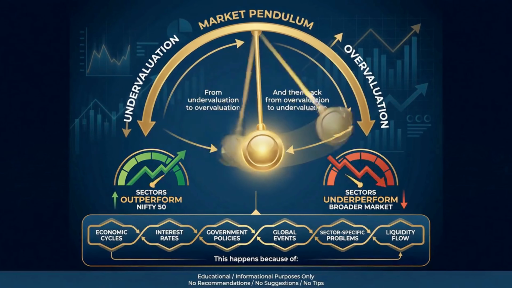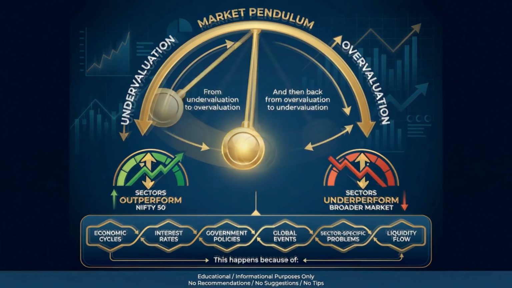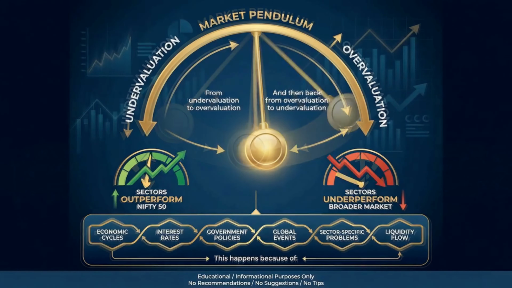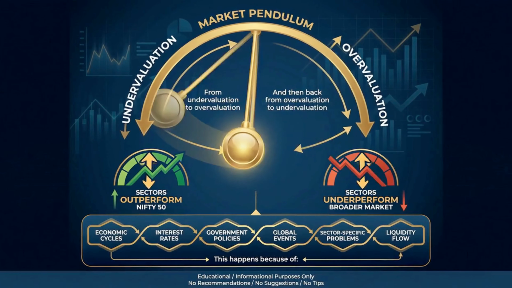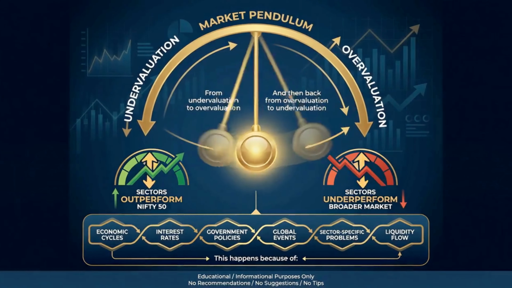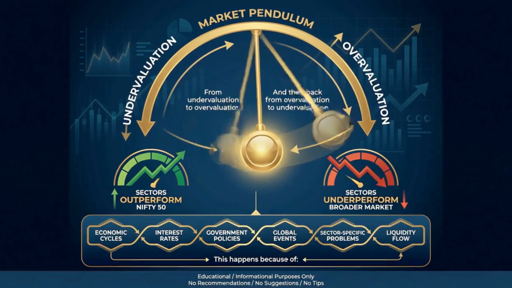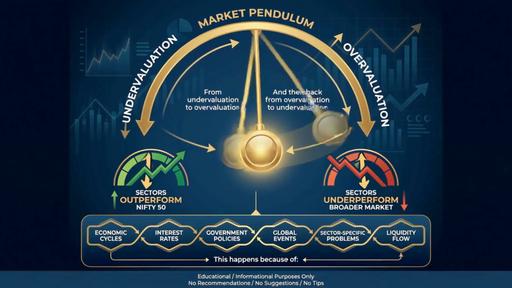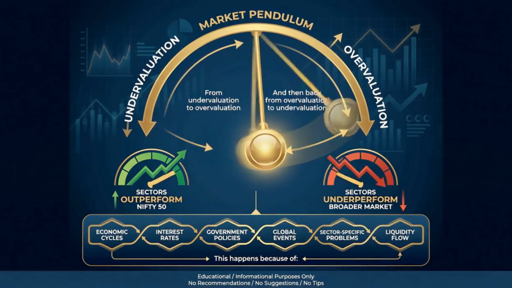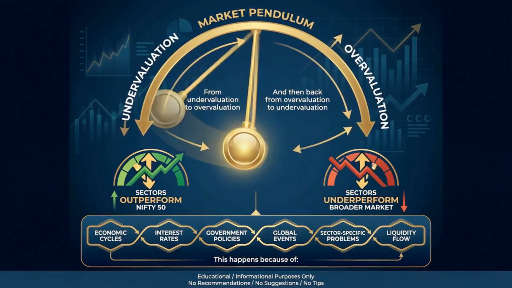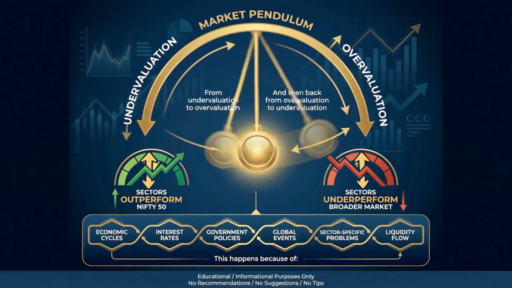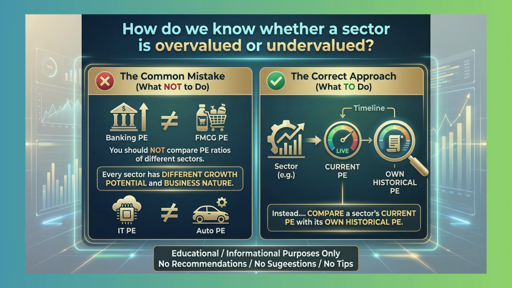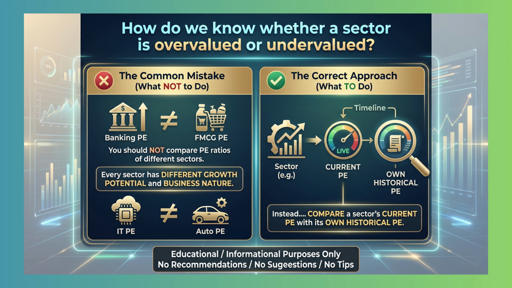Understanding sector rotation. The market moves like a pendulum from undervaluation to overvaluation and then back from overvaluation to undervaluation. During this process, some sectors outperform the broader market, some sectors underperform the broader market. The rotation may happen due to any reason. This happens because of economic cycles, interest rates, government policies, global events, sector specific problems, liquidity flow. That is why sector rotation is always happening in the market.